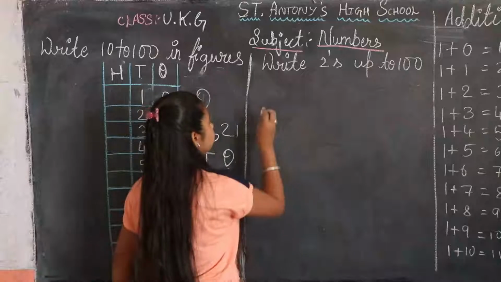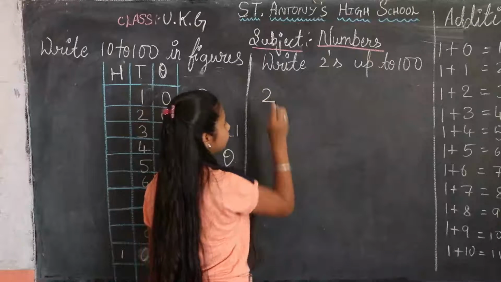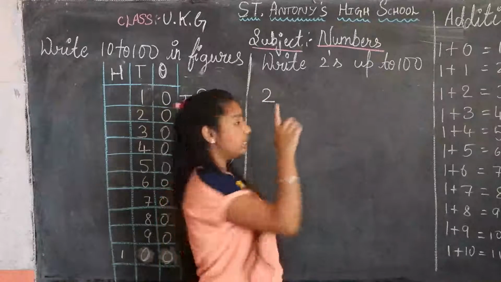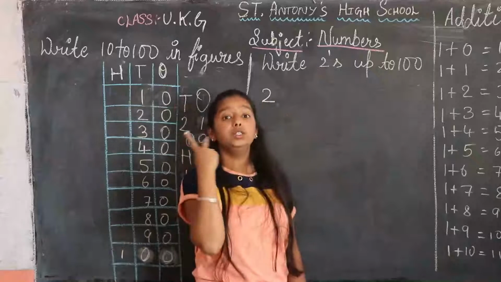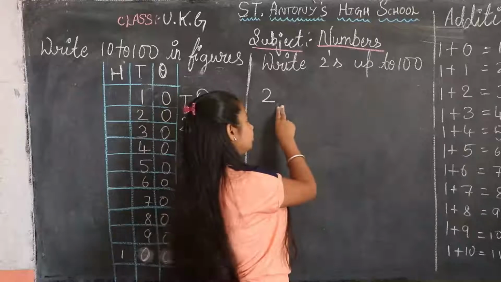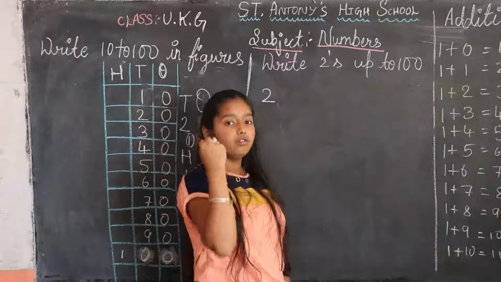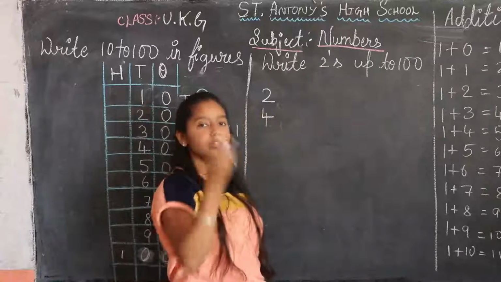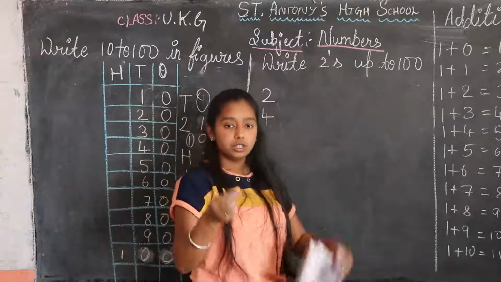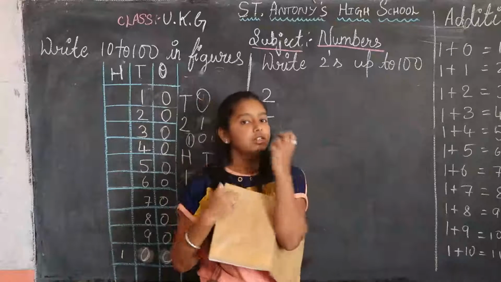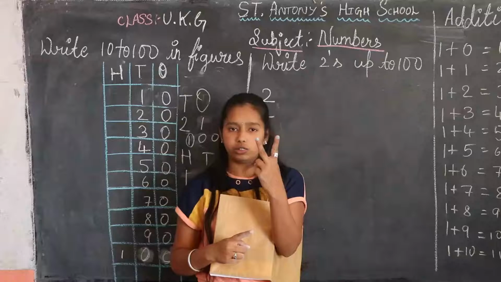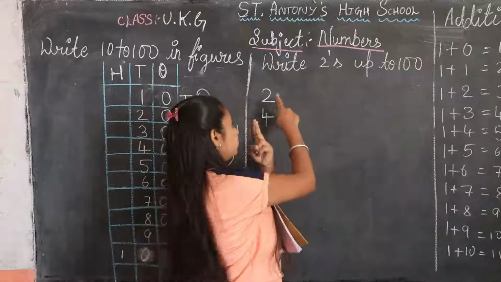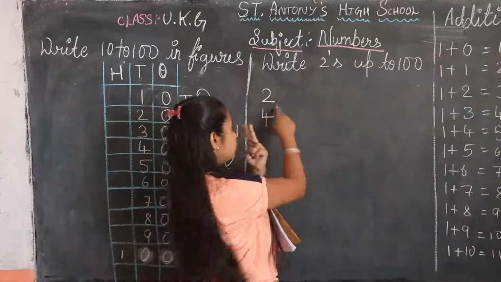First, we should write 2. After 2, we should add 2: 3, 4. We should write 4 here. After this, 2. You should count it, just keep your 2 fingers only. What did we write first? 2.